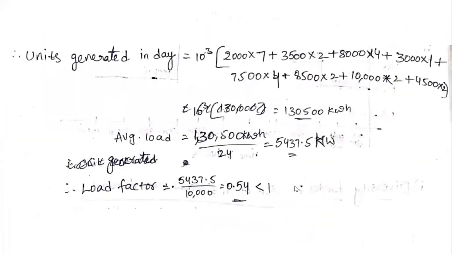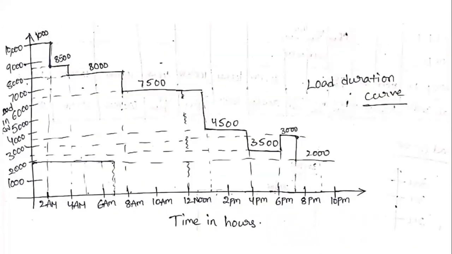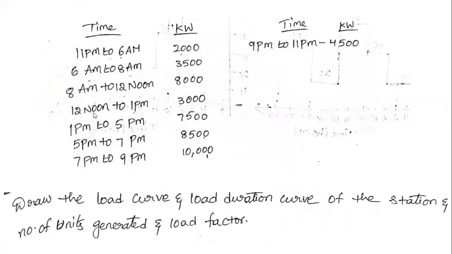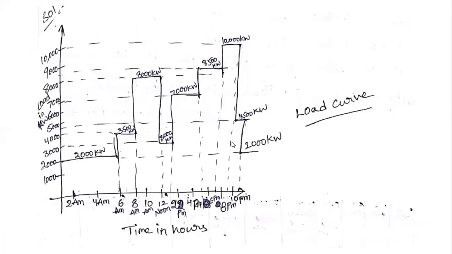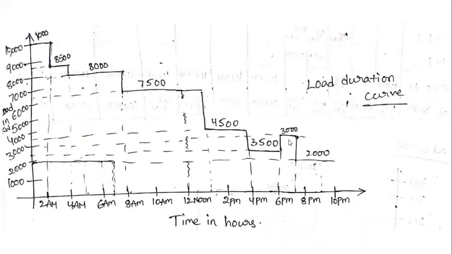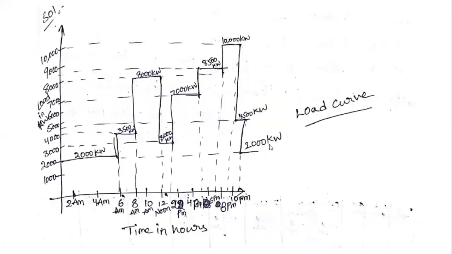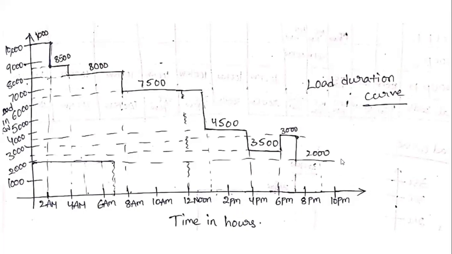Next, what is the next highest peak? 3,000, that is 12 to 1, therefore 1 hour. Next, what is the last peak? That is 2,000 from 11 p.m. to 6 a.m., which means 7 hours. So 2,000 kilowatts will be obtained for 7 hours.